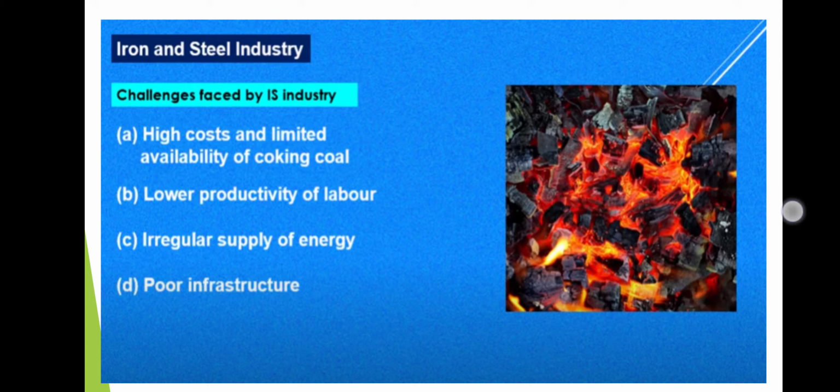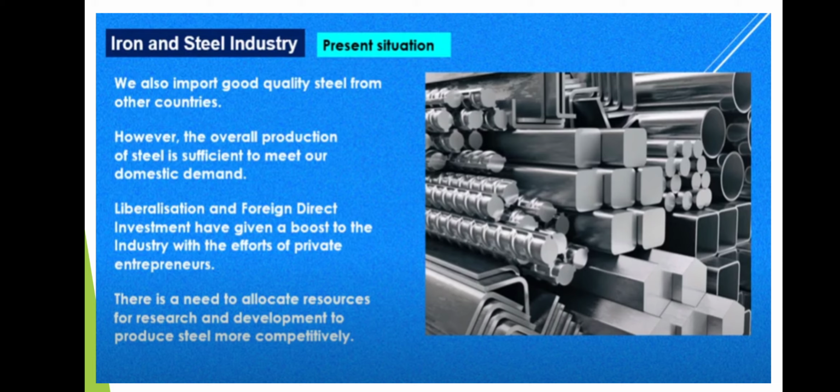Now, what is the present situation? On the one hand, we are producing iron and steel on a large scale, children, but we are also importing good quality iron and steel from other countries. However, the overall production of steel is sufficient to meet our country's demand. The steel which is produced in our country is sufficient only to meet our demands, but even then we are importing good quality steel, children, from other countries. But still we are importing steel, it means a lot of money we are paying as foreign exchange.